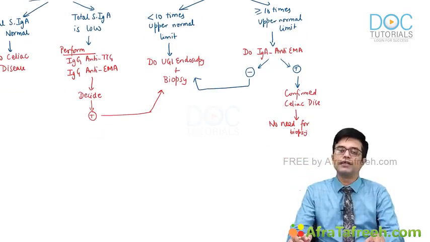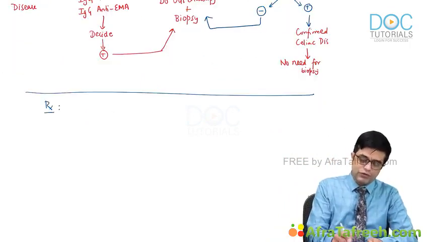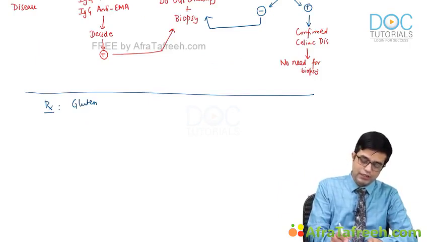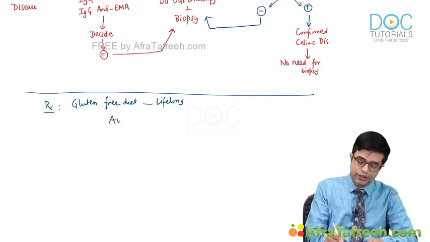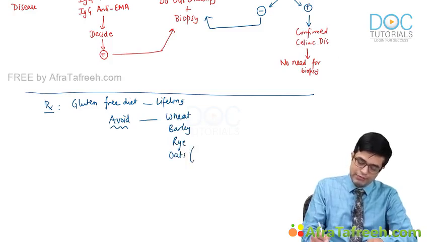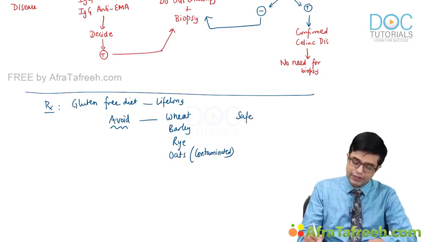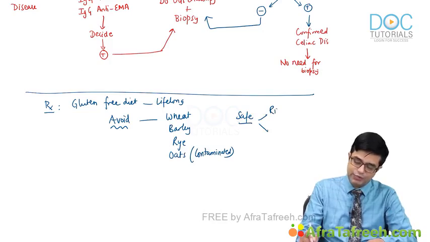So after this, finally we come to the treatment of celiac disease. Talking about treatment of celiac disease, the only treatment therapy is gluten-free diet, which is given lifelong. And the patient should avoid any substance having wheat, barley, rye, and even oats, because oats can be contaminated with gluten during processing. And what are safe cereals? Rice and maize are considered to be safe cereals.